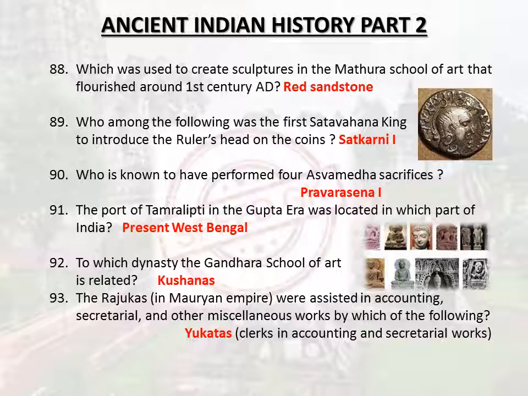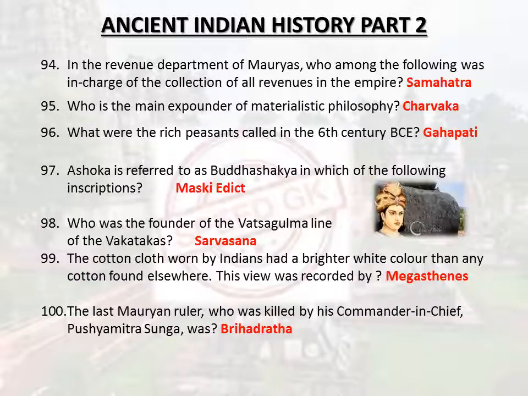Who is known to have performed 4 Ashvamedha sacrifices? Pravarasena I. The port of Tamralipti in the Gupta era was located in which part of India? Present West Bengal. To which dynasty is the Gandhara school of art related? Kushanas. The Rajukas, in Mauryan Empire, were assisted in accounting, secretarial, and other miscellaneous works by which of the following? Yuktas, clerks in accounting and secretarial works.